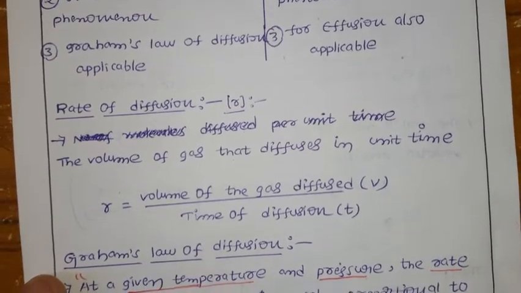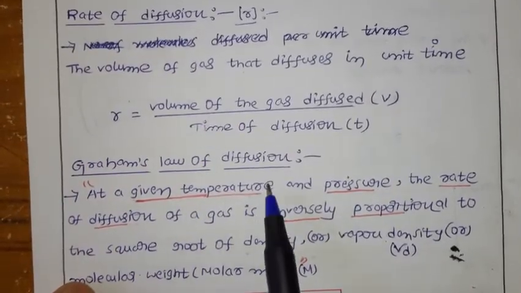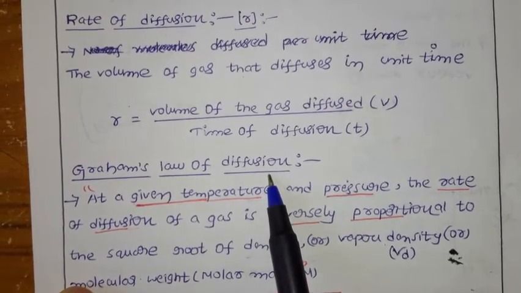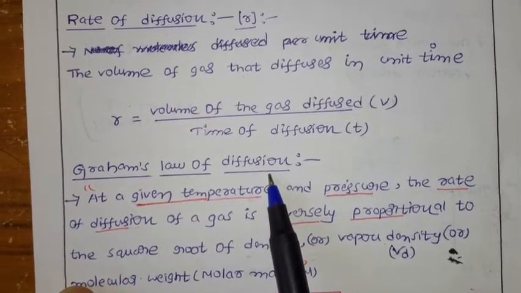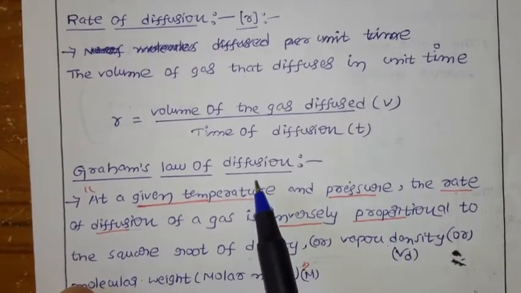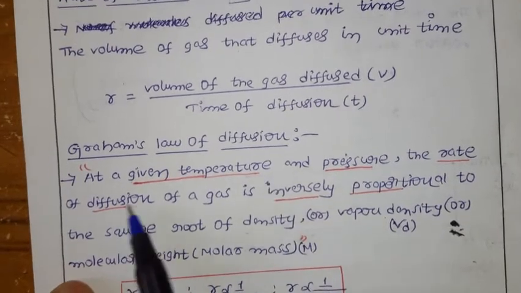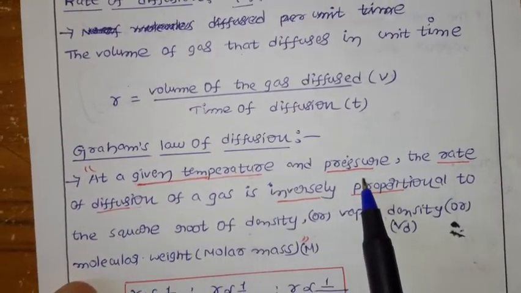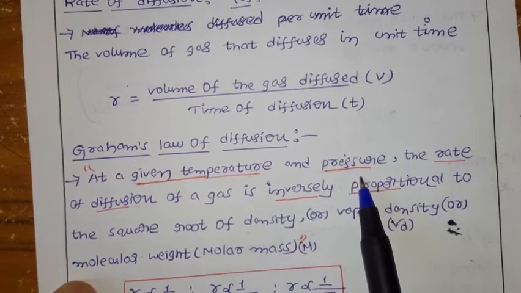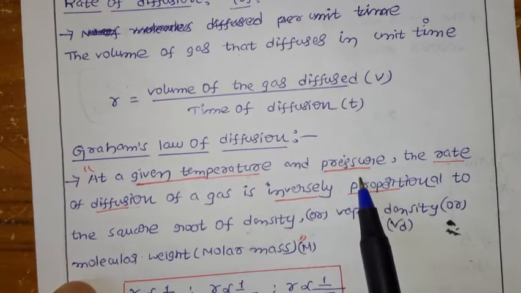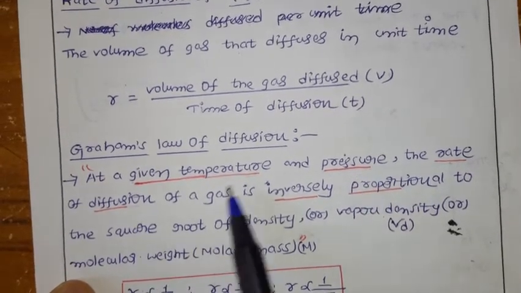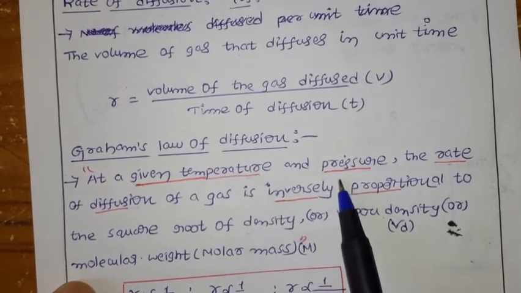Now let us discuss Graham's law of diffusion. We already know what diffusion is and the definition of the rate of diffusion, small r. Now what does Graham's law tell us? At a given temperature and pressure, that is, temperature and pressure are constant. For each law we have some variables that are constant; in this case, temperature and pressure are constant.